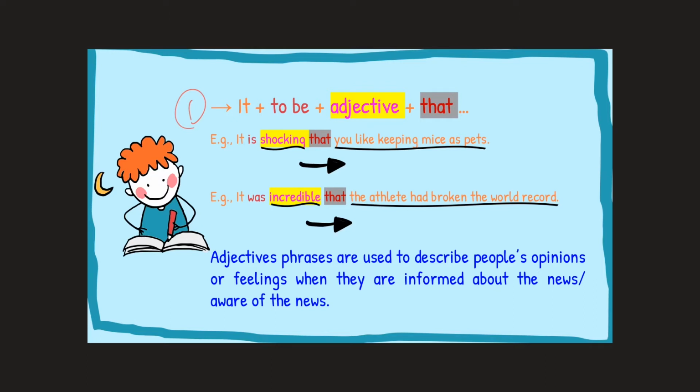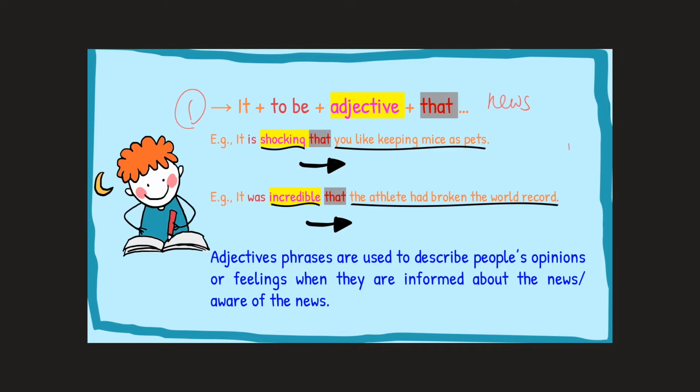And when do we use it? We use this pattern when we are describing people's opinions or feelings, when they are informed of the news or when they are aware of the news. The first component is it, the second component is to be, the third component is the adjective that we are using to describe people's opinions or feelings, alright? And then the fourth component is that. Actually, there is a fifth component, which is the news itself.